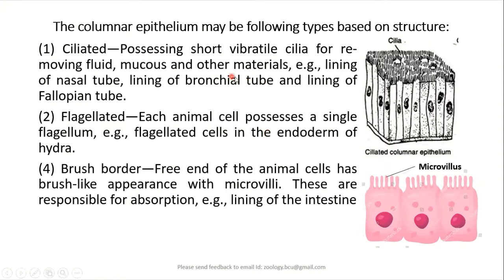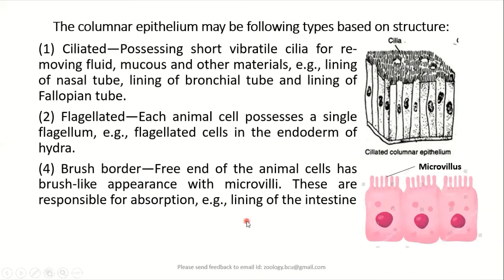Similarly, if the cuboidal epithelial cells have a few hair-like structures called flagella, then the cells are called flagellated epithelial cells. Flagellated epithelial cells are found in the endoderm of Hydra.